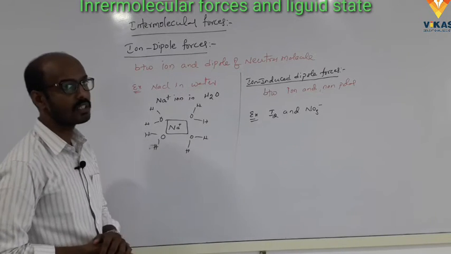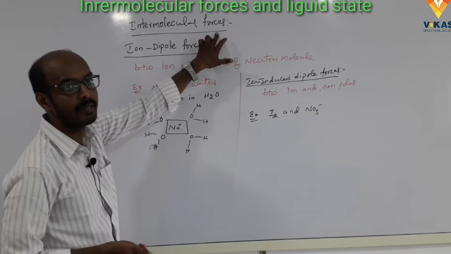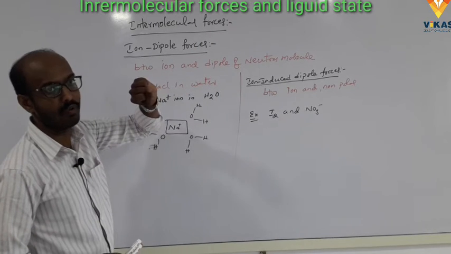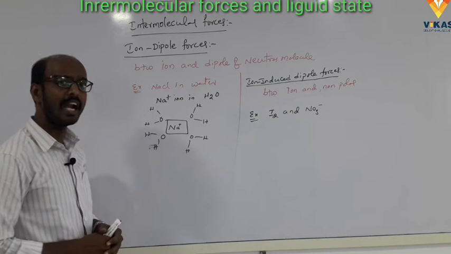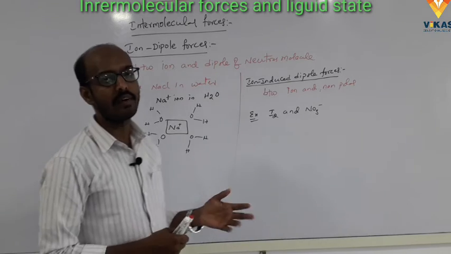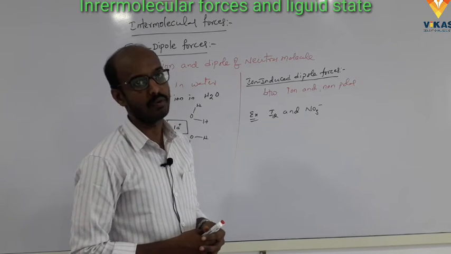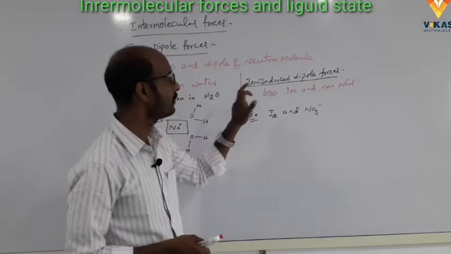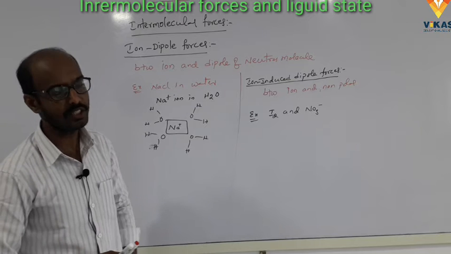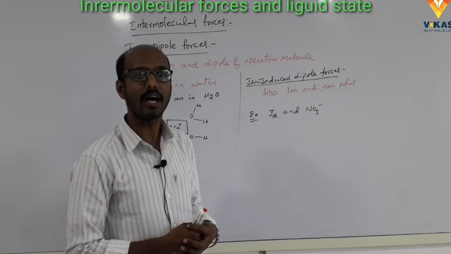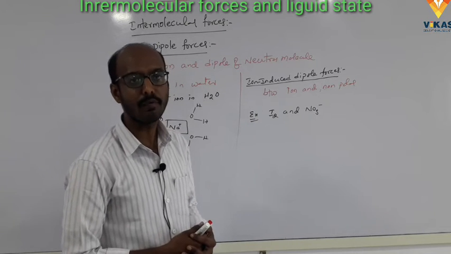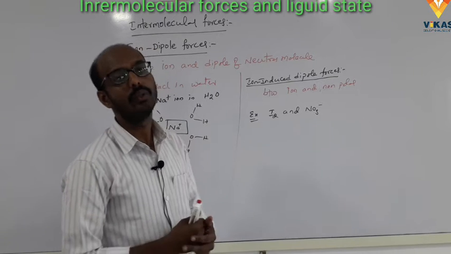Finally, total intermolecular forces. What are the intermolecular forces? The forces of attraction and repulsion between the atoms or molecules is called intermolecular forces. And the 5 types of intermolecular forces: one is the London forces, second one is the dipole forces, third one dipole induced dipole forces, fourth one ion dipole forces, and fifth one ion induced dipole forces. What is the London forces? The forces of attraction between the non-polar molecules are called London forces.